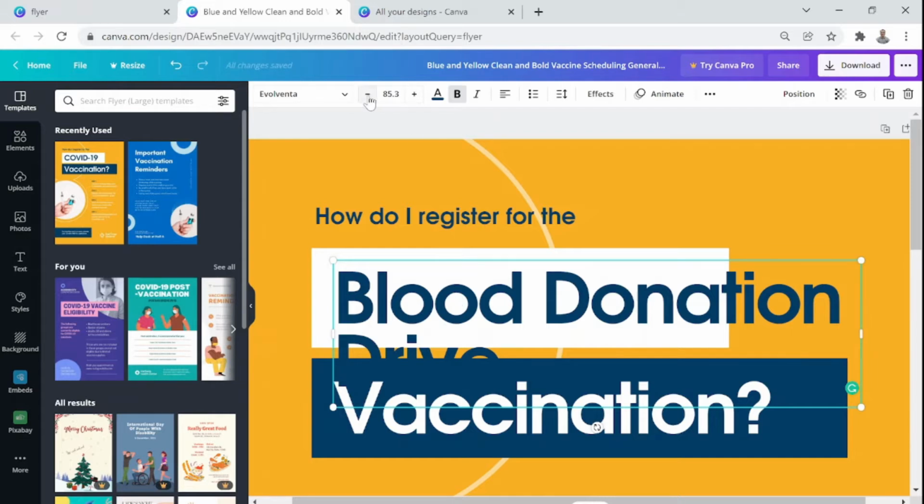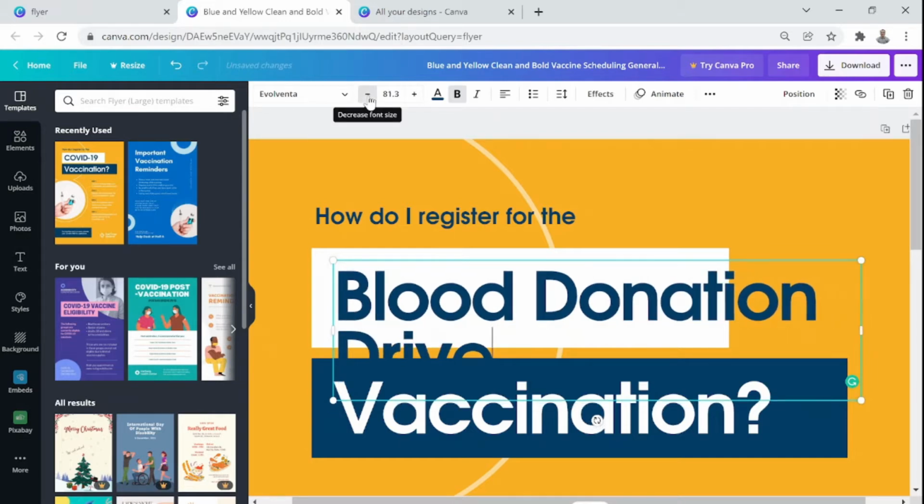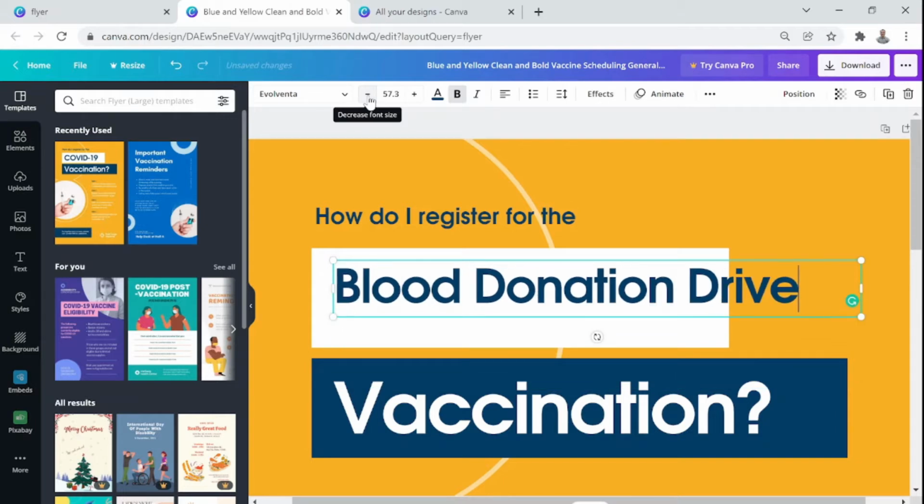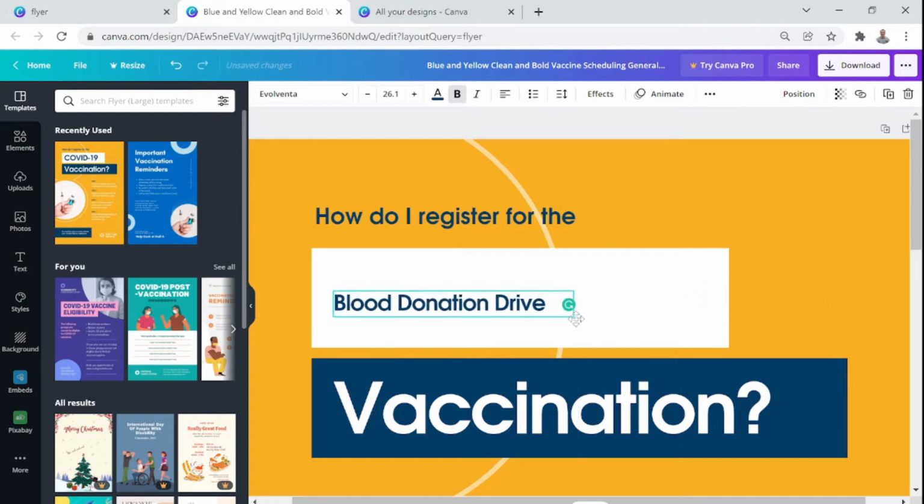So I can reduce the size, just like you do it in Word or Excel or PowerPoint. It's basically resizing it. Another beautiful thing is I can just simply do this. If I go on one of the corners of this box, you see the cyan blue color highlight on my screen. I can put my cursor on one of the corners and simply reduce it like this. See, the size is reducing.